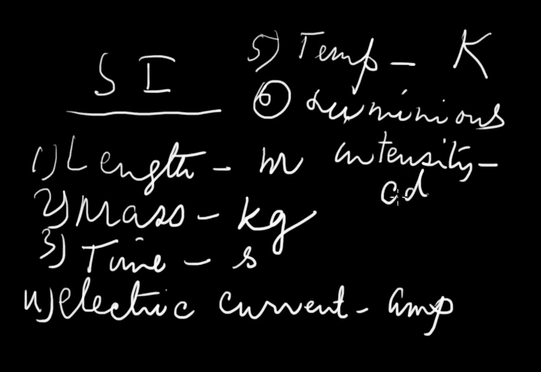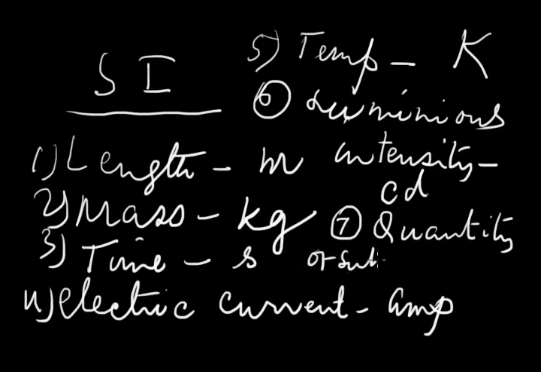Candela, full name candela, short form CD. Number 7, quantity of substance. Quantity of substance, it is mole, short form MOL. Full name mole, short form MOL.